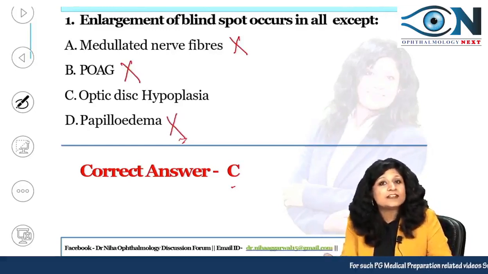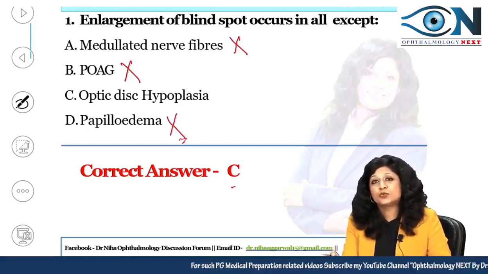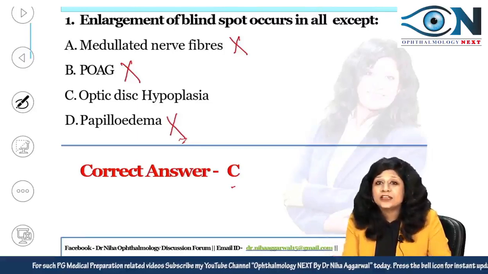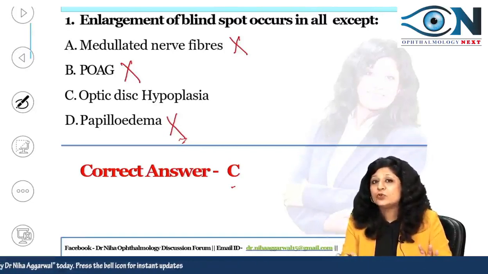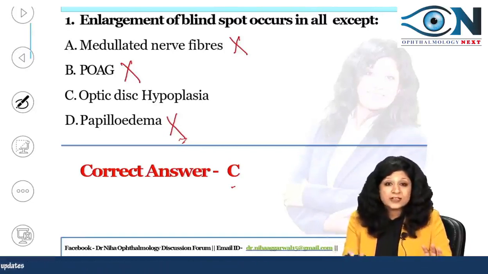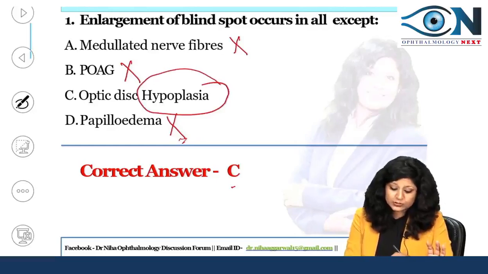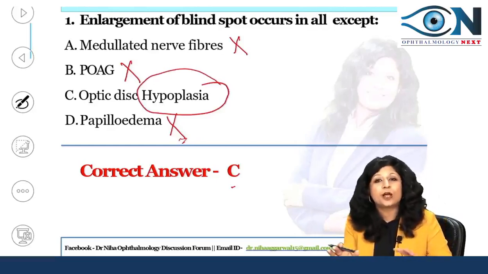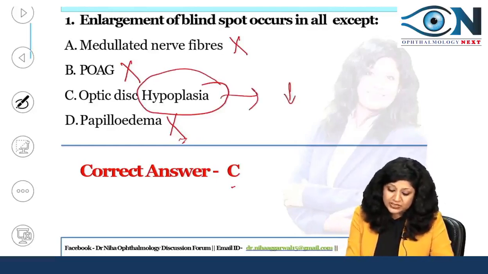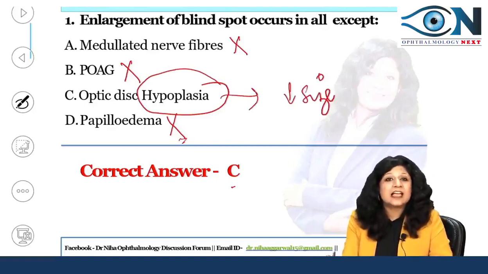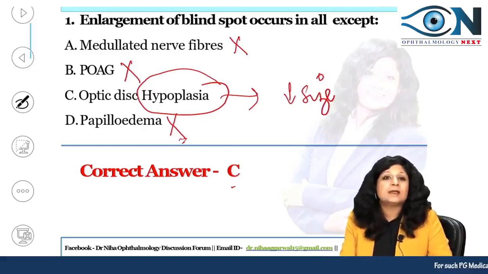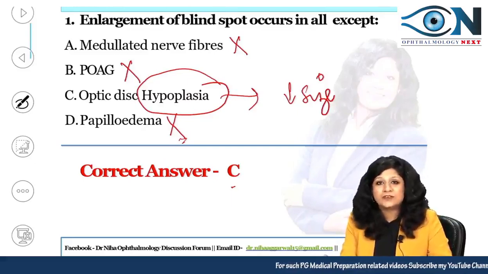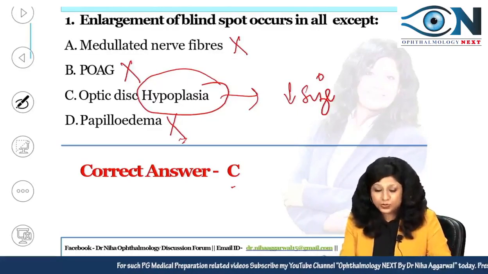Now, like I always say, always go with the diagnosis of exclusion, and that is the easiest and the concrete way of answering the question of which you do not have any idea and you don't know the answer. So, you know this. Now, obviously, if you go with common sense also, this is the hypoplasia of the optic disc. Hypoplasia means decreased size. So, if there is a decreased size of the optic disc, how can it lead to enlargement of the blind spot? So, clear cut, the answer is C. Optic disc hypoplasia will not lead to enlargement, rather it will lead to decreased size of the blind spot.